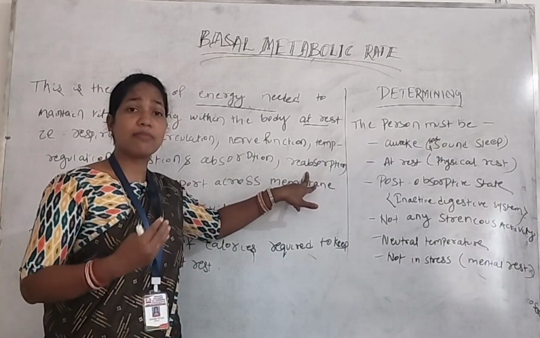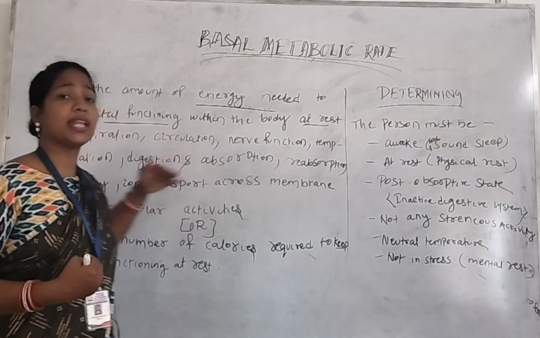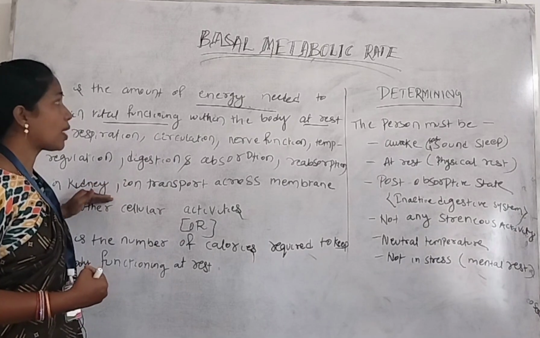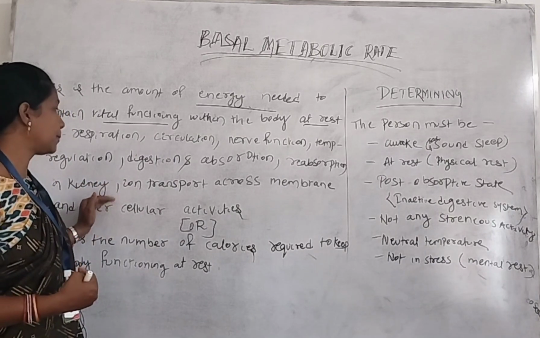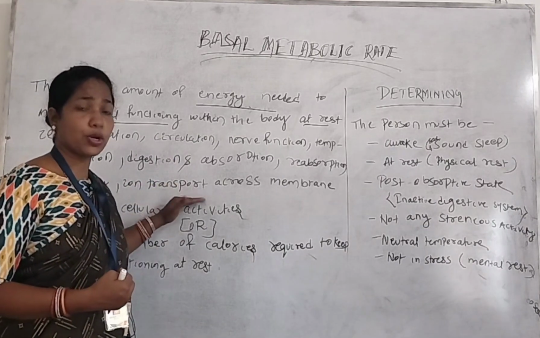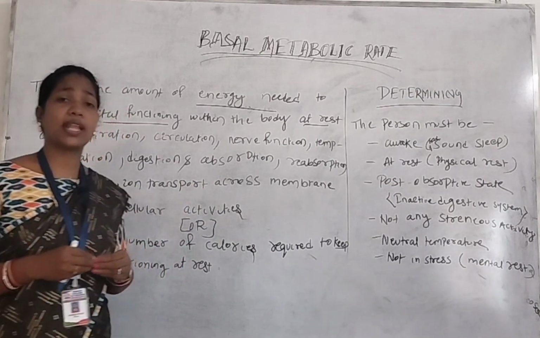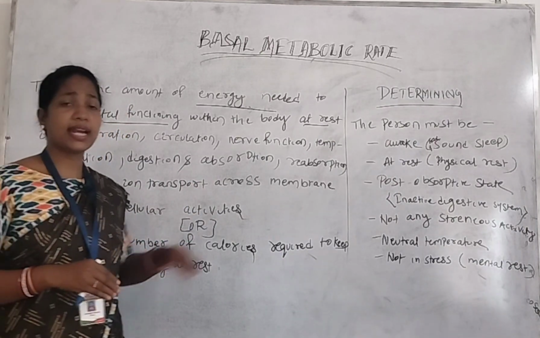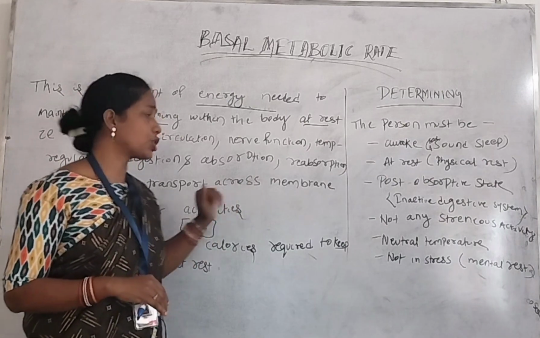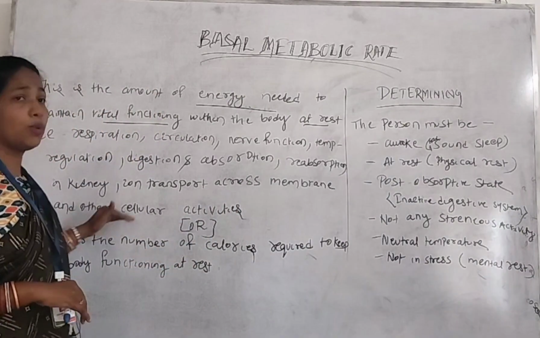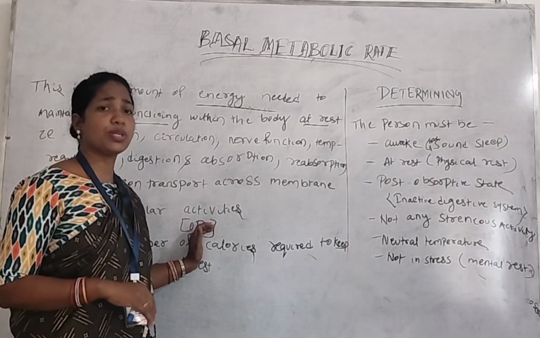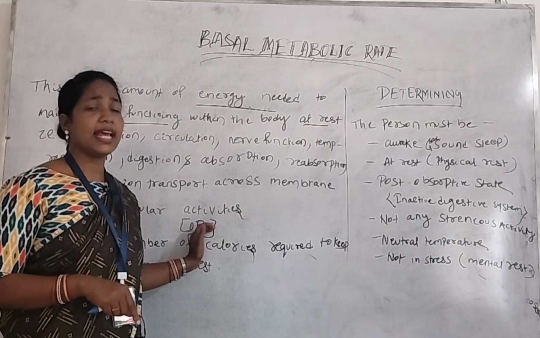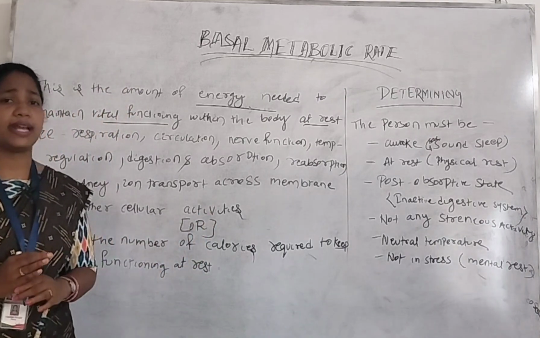The reabsorption of nutrients occurs in our kidney, so that is also a vital function of our body. Next is ion transport. Ions are transported in our body across membranes, which is also a vital function. Next is other cellular activities. All the activities that occur inside the cell are called vital functioning.